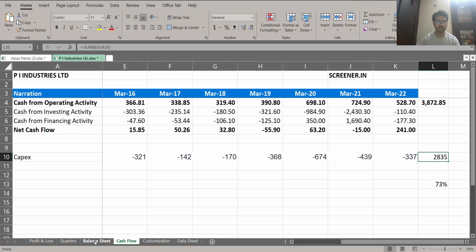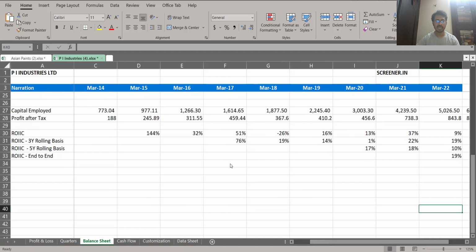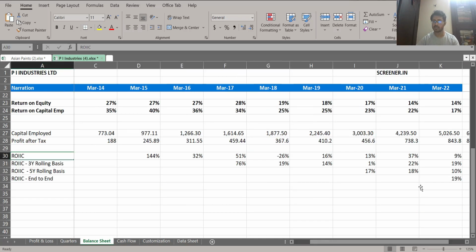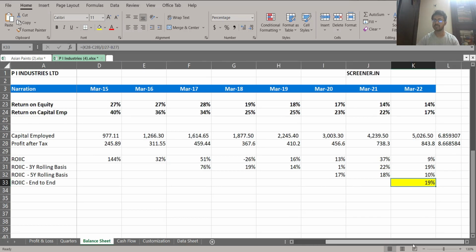And coming to the balance sheet, we have done the calculation of your end-to-end ROIC. We can see 19%. So whatever extra amount of money that the company has invested is earning at a rate of 18%. That is your ROIC calculation. I hope this is very, very clear.